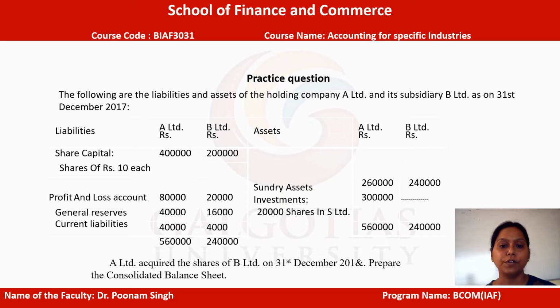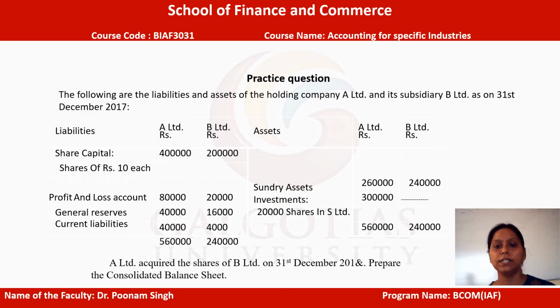While profit and loss, the parent has 80,000 and the subsidiary has 20,000. The general reserves, the parent has 40,000 rupees, whereas the subsidiary has 16,000 rupees. Further, current liabilities are also shown here. The current liabilities are 40,000 and for the subsidiary it is 4,000 rupees. So the liability side is balanced with 5,60,000 rupees and for the subsidiary it is 2,40,000 rupees.